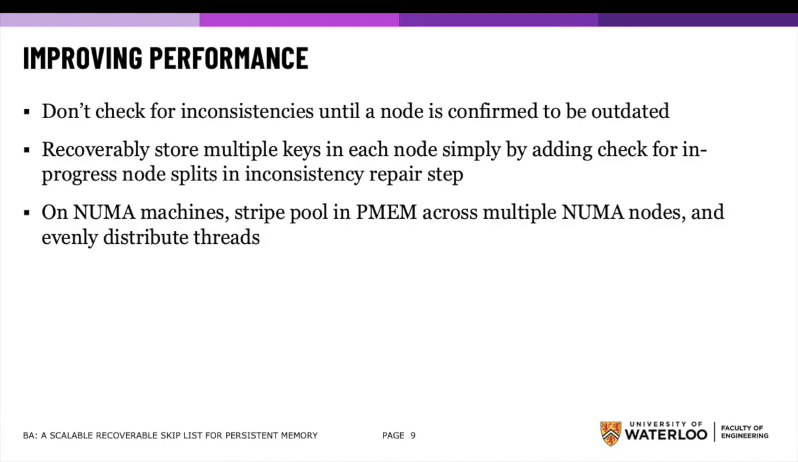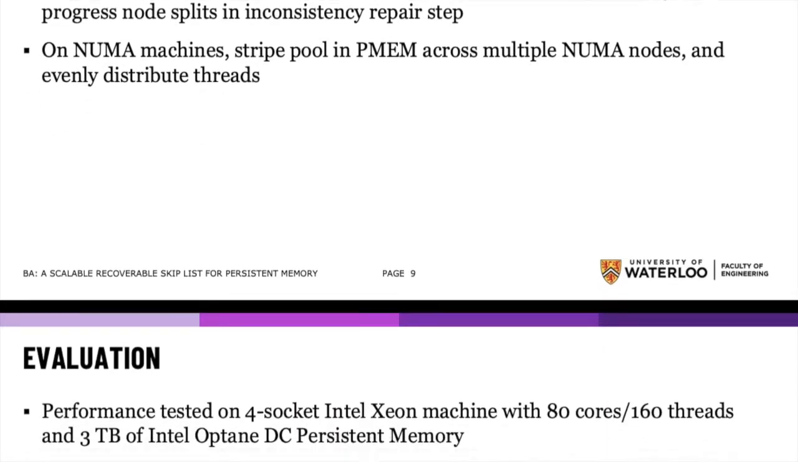The skip list algorithm itself can also be modified to hold multiple keys per node within an array. This modification can easily be made recoverable by adding additional inconsistency checks and repair mechanisms performed when a node is found to be outdated. Finally, performance can be further improved by throwing more cores at the data structure using a NUMA machine with the data striped across storage local to each NUMA node.